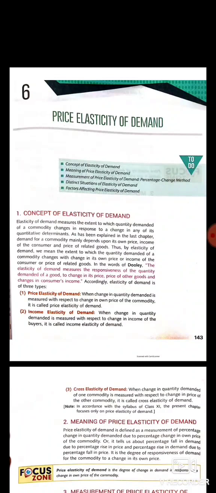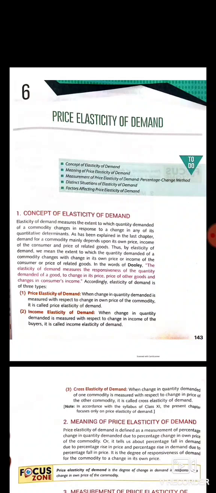As discussed in the previous chapter, the demand for a commodity depends basically on its own price, income level of the buyer, and price of related goods. So the elasticity of demand can be classified into three categories. Firstly, price elasticity of demand. Second is income elasticity of demand, and the last is cross elasticity of demand.